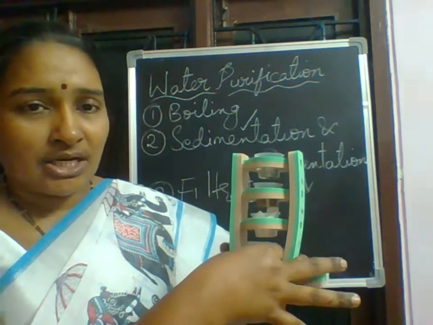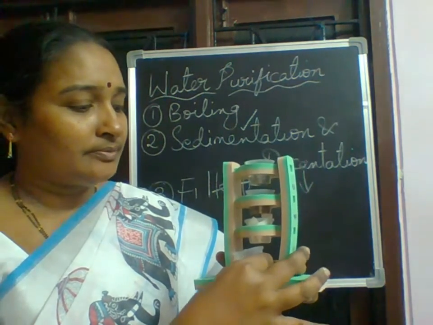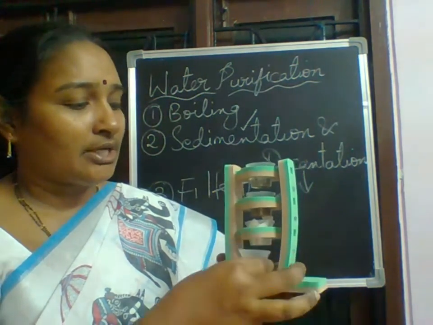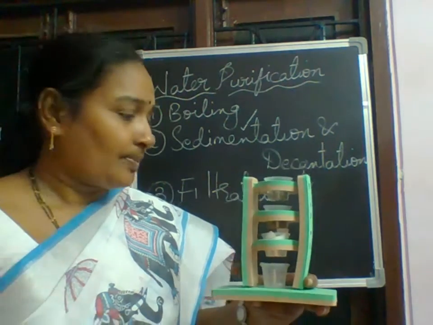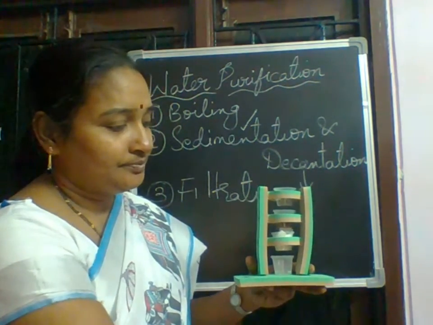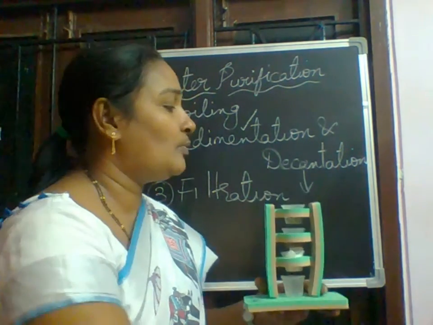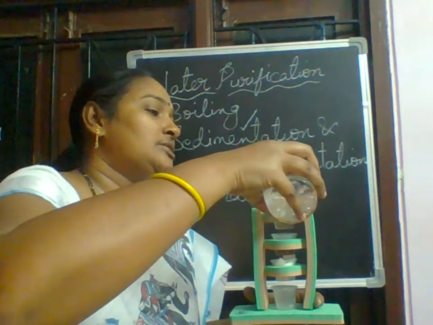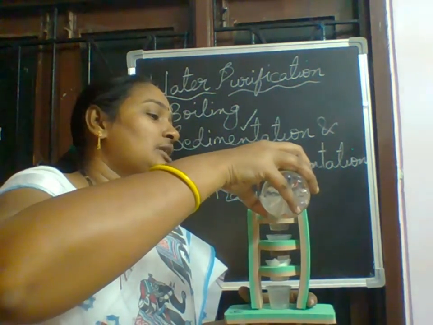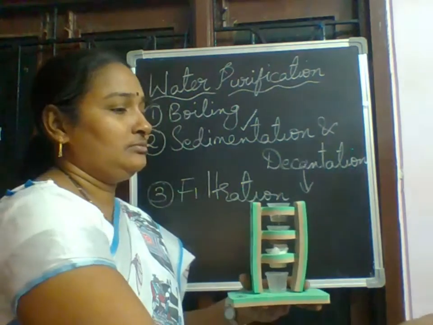Now I am taking the last container. Still the water is not collected. We will see. I'll pour some more water. It is taking some time. Why? Because it has to be filtered.